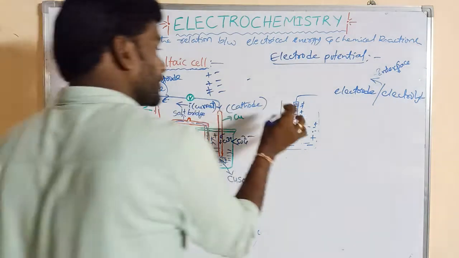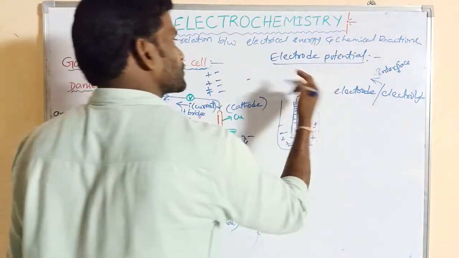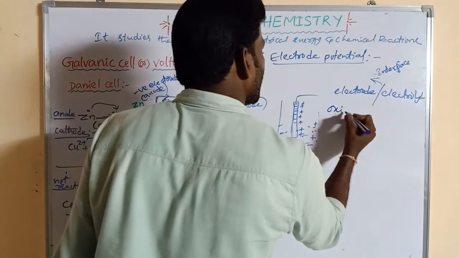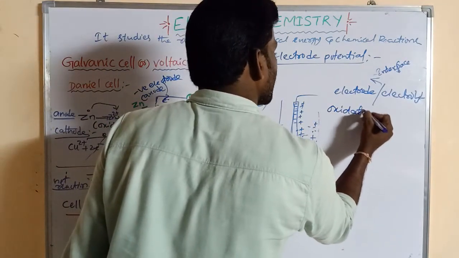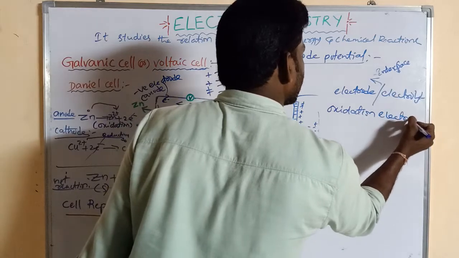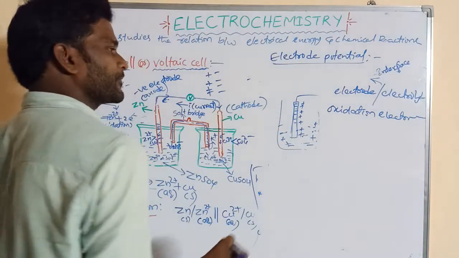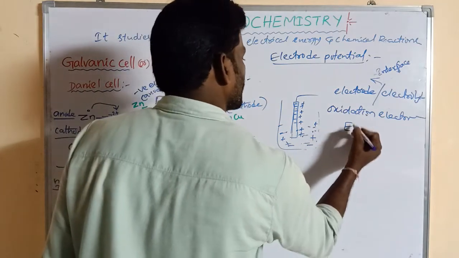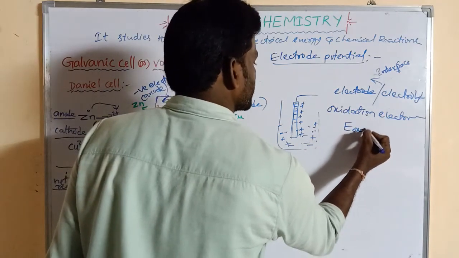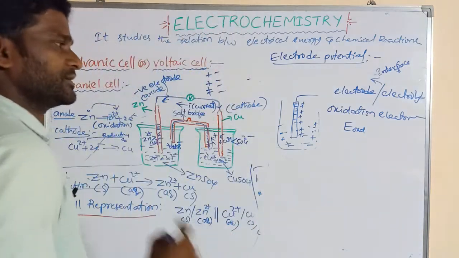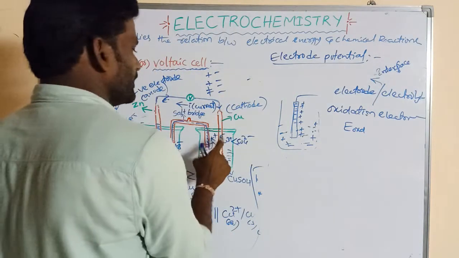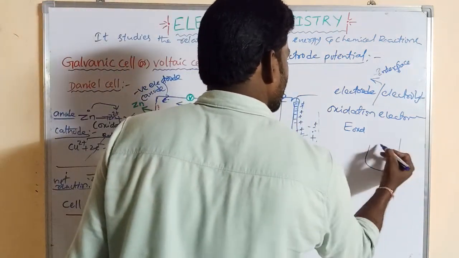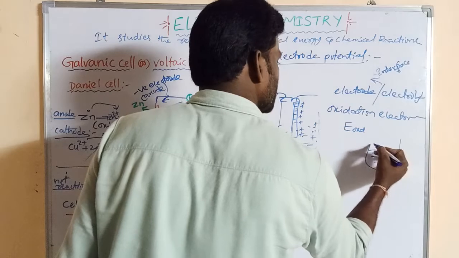So this electrode potential is produced from oxidation, so that is said to be oxidation electrode potential, or oxidation potential. Now this is the zinc electrode. Now we can take another electrode. This is the electrolyte, copper sulfate.